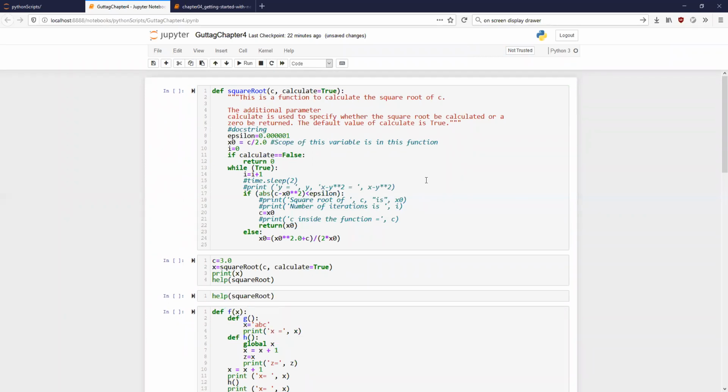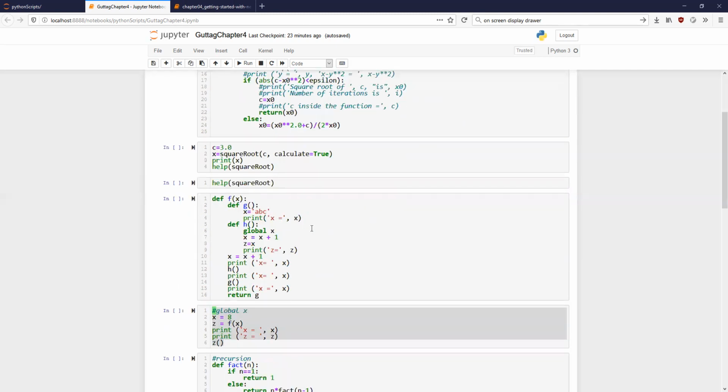So whatever we have done till now is not really very useful from a functional point of view, because where is the data stored? Any outputs or anything is stored where? In the RAM. If your Jupyter crashes or your Python interpreter crashes, what is going to happen to all the calculations that you have done? They will be gone forever. You might have heard of the term volatile and non-volatile memory. Whatever is happening in this interpreter is being stored in the volatile memory. Everything is gone as soon as the power is removed or your interpreter is closed.